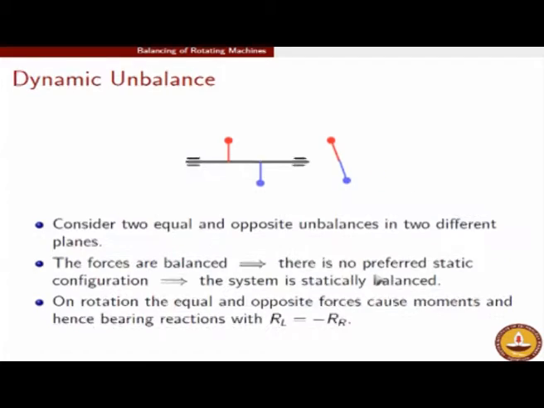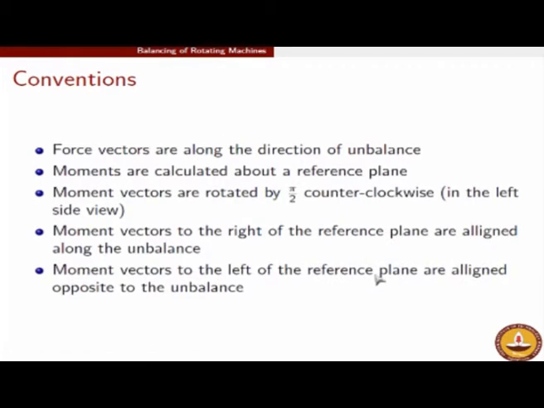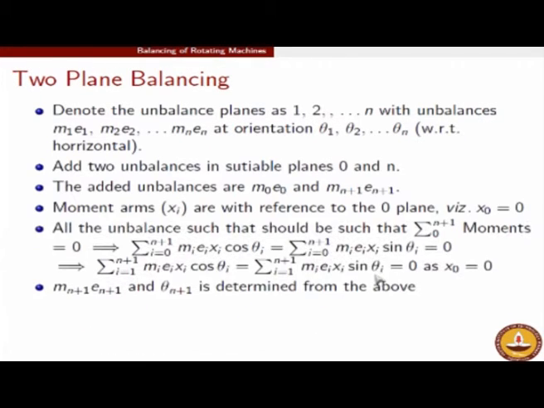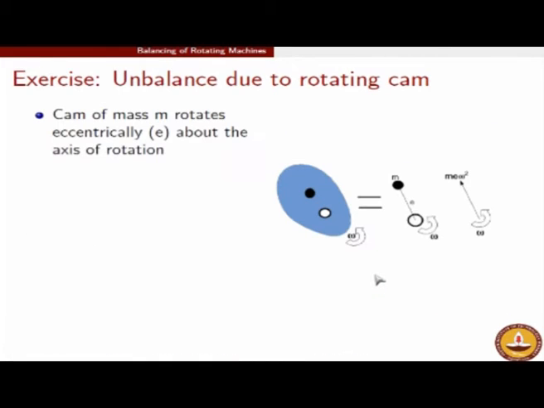The first thing that we understood is that there are two kinds of unbalance problem in rotating machines. One is a single plane unbalance, such as in this case of a rotating cam. The cam will rotate about an axis which is shown here in a white circle. The axis of rotation passes through this point, whereas the center of mass is somewhere else.